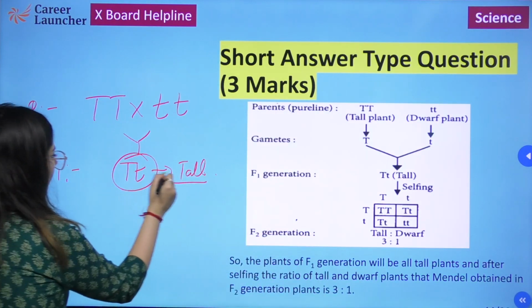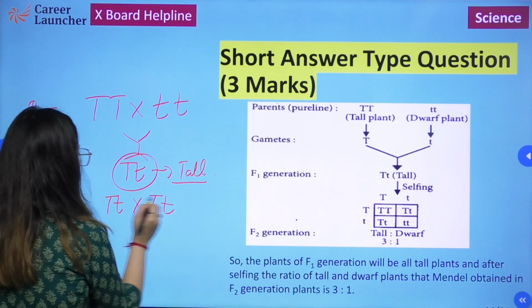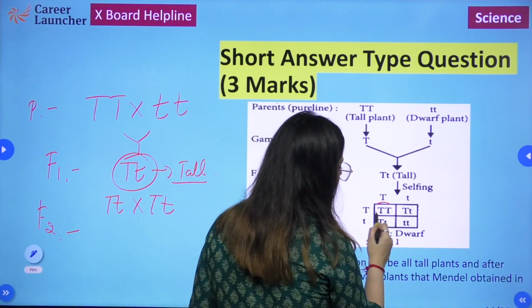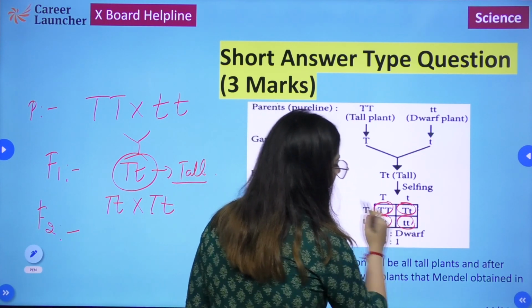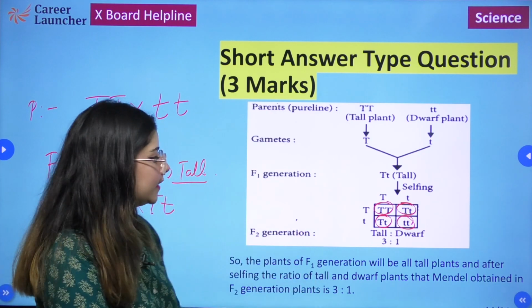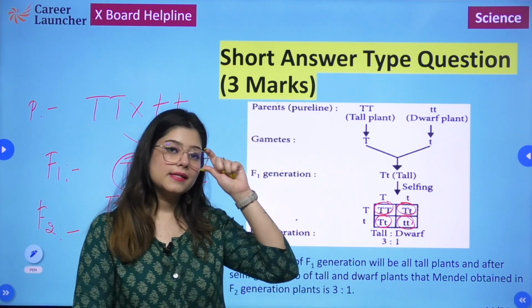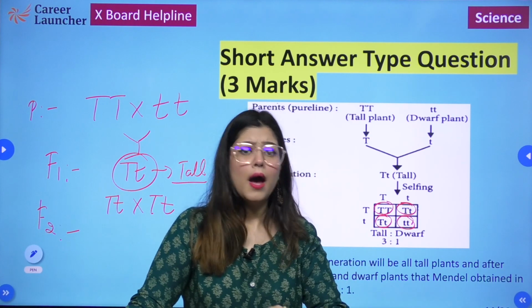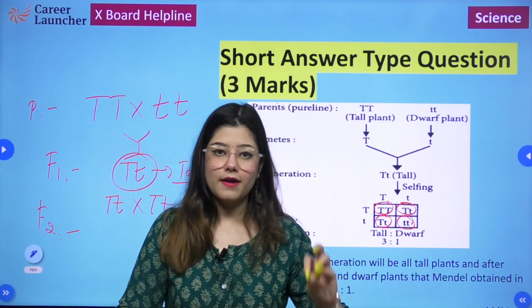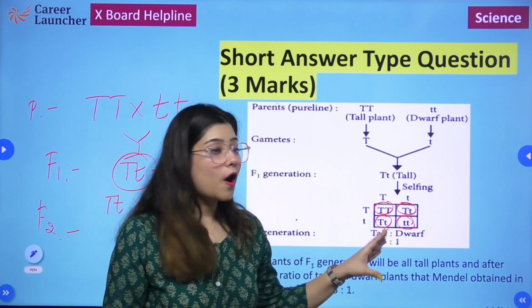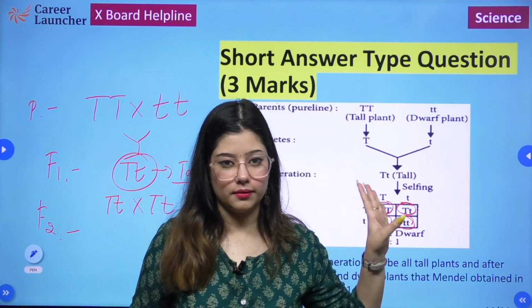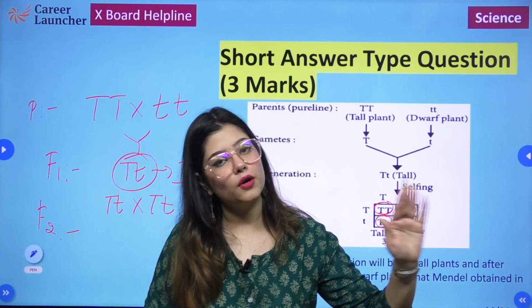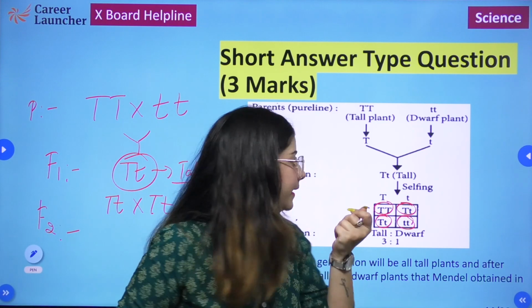So now F1 plant, so capital T small t were selfed, and the next generation that we obtained contained 3 tall and 1 dwarf plant, which leads to the conclusion that recessive characters do not disappear. They may get masked in the first generation, but eventually they will get expressed. Eventually they will show their presence. So it's not that recessive characteristics completely disappear. They may get masked by the dominant characters, but somewhere or someplace or the other they will express themselves, right?